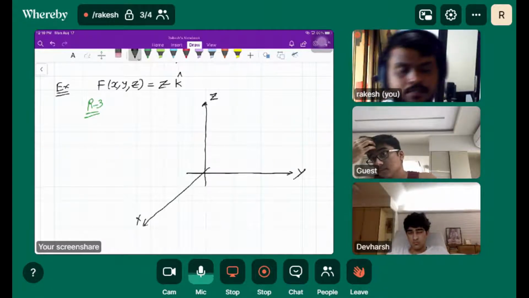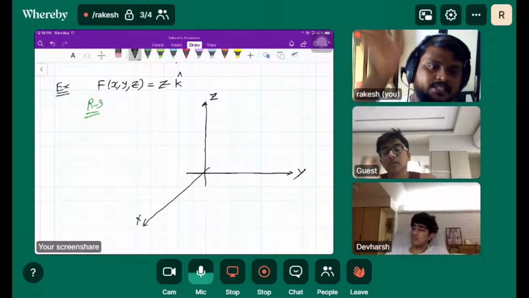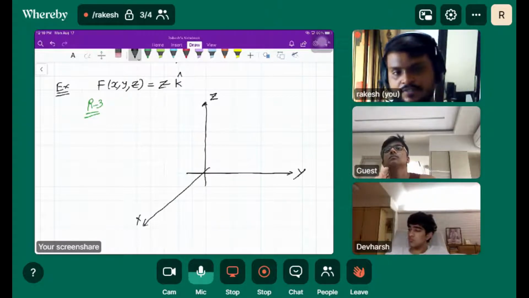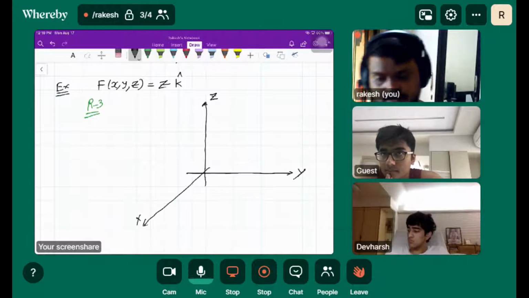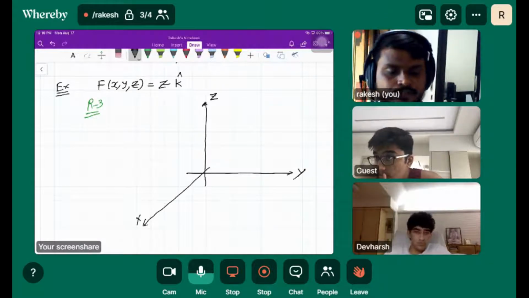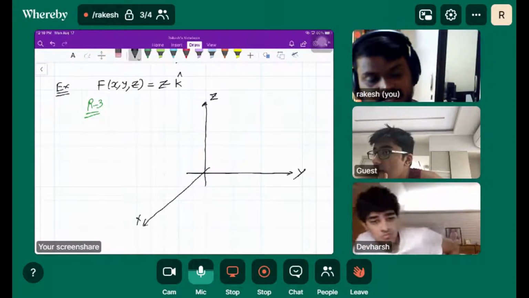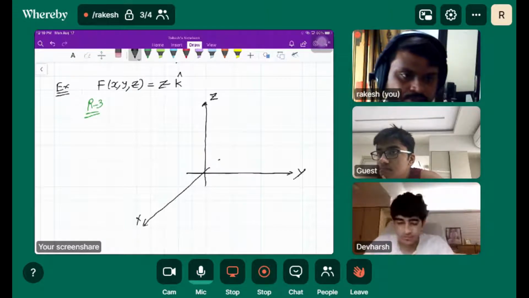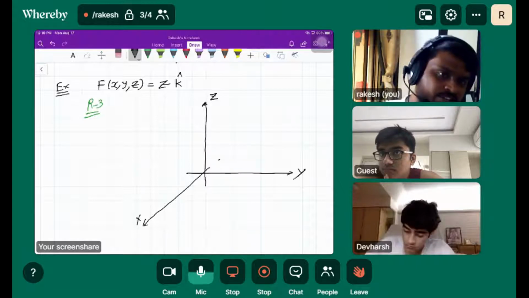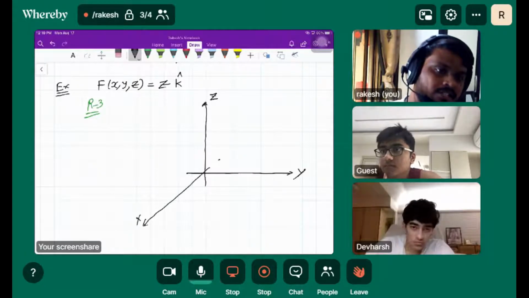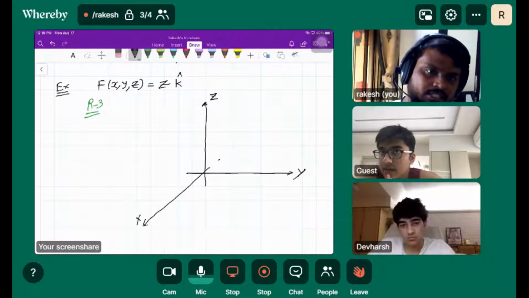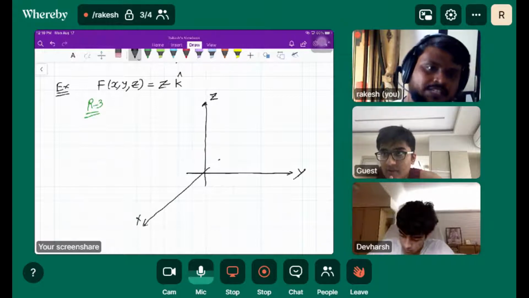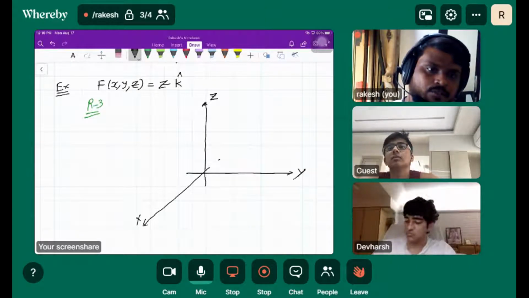So we got the xy plane, yz and xz. The xyz coordinate axes are drawn here. Now if we choose any point, let's take 1, 1, 1. My vector field is only dependent on the z component, z k cap.